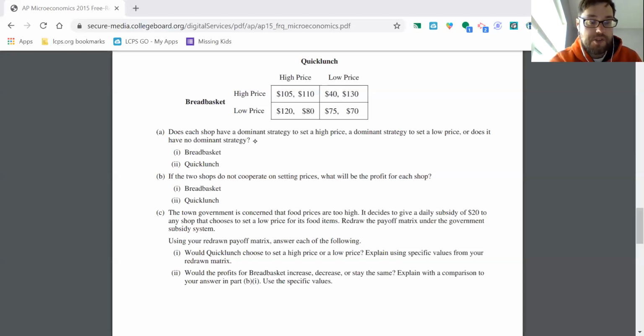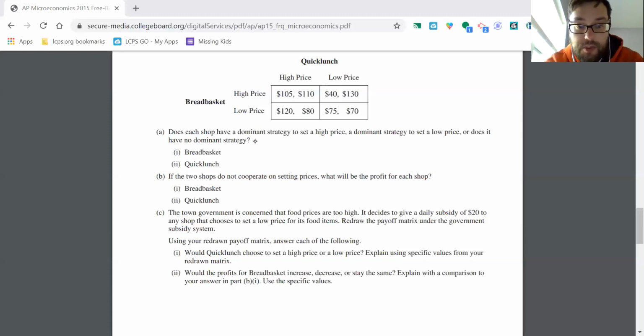So this question asks about what the actual numbers will be. You're essentially determining this box, and then entering the answer here is just to read the numbers, right? So 120 is the payoff for Breadbasket. Quick Lunch is going to be $80.